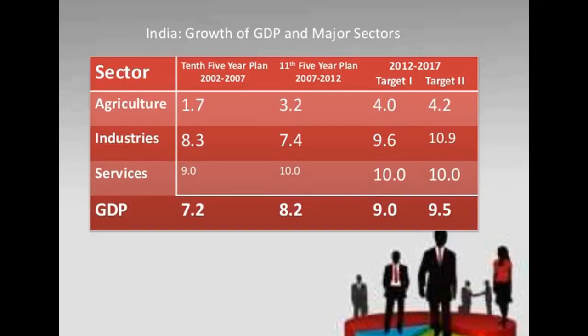Now the growth of GDP and the major sectors you can see are agriculture, industries and the service sector. The service sector has been similar, and industries have been built. There is a certain shift, but in the agriculture sector we see the target is not similar. It has not changed much. It has seen a certain growth. That's it.